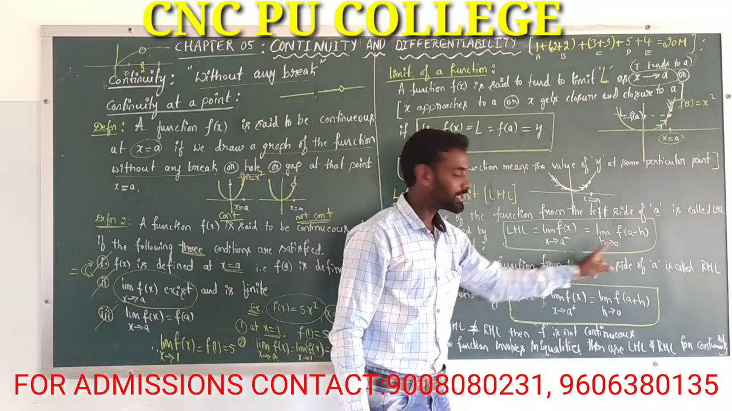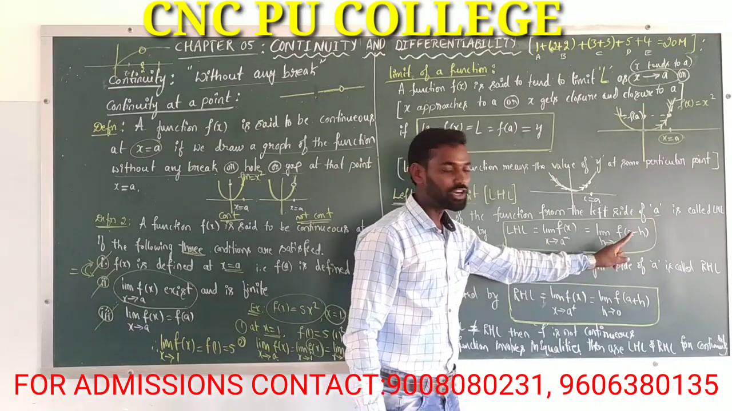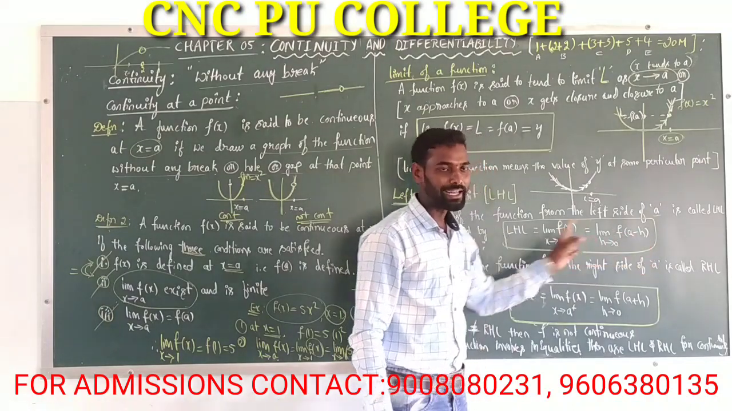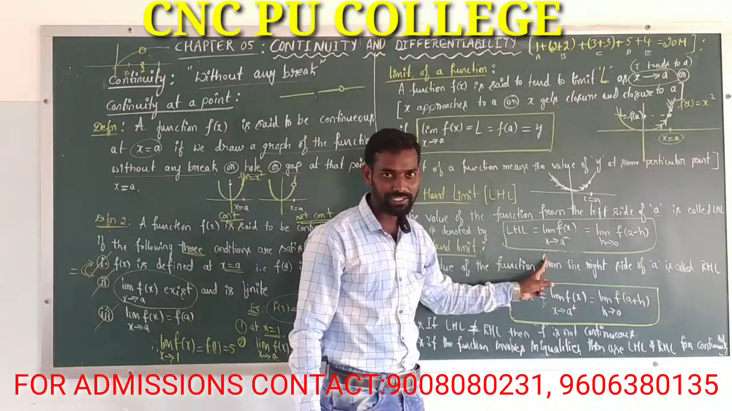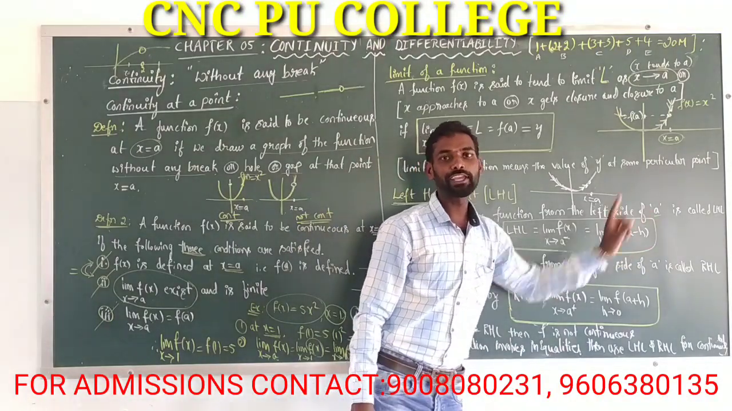As h tends to 0, here x tends to a minus. This becomes h tends to 0, and the function gets treated as f of a minus h. Left hand limit, LHL, is equal to the limit of f of x as x tends to a minus, that is equal to the limit as h tends to 0 of f of a minus h.